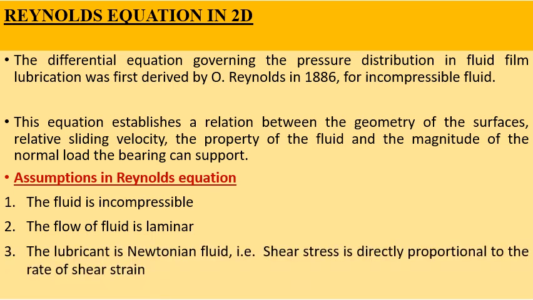And the lubricant is assumed to follow Newton's law of viscosity. That is, the lubricant is a Newtonian fluid, that is, the shear stress will be directly proportional to the rate of shear strain in the lubricant.